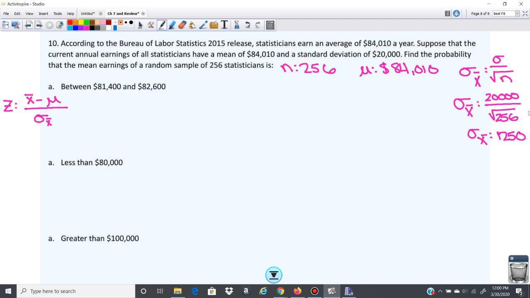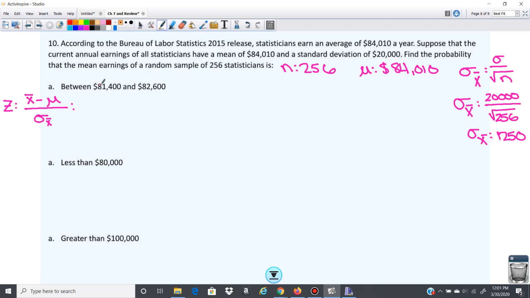You don't have to do anything with the sample size there. Population proportion for p hat is when you're given a percentage. This doesn't give us a percentage. So that's the main difference there. On the test review, we'll go over which one you use when.